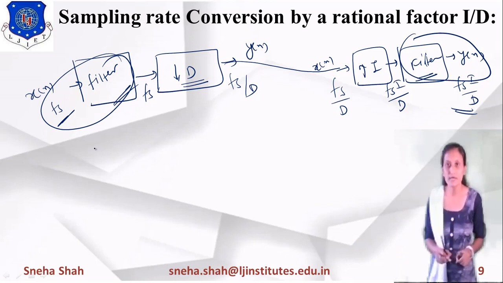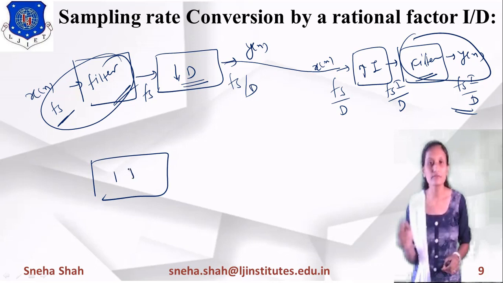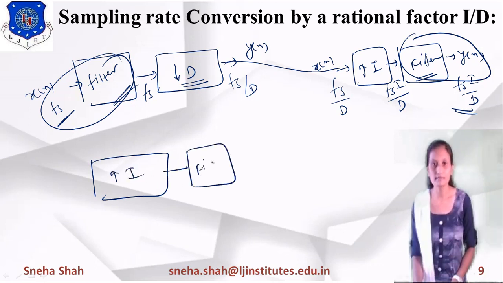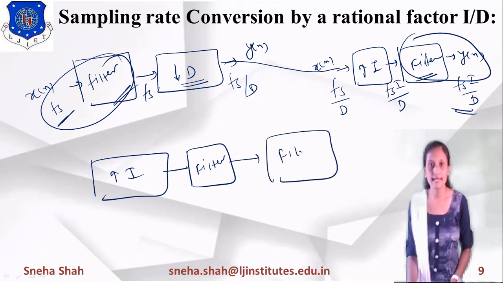Now if we use the upsampler first, then the upsampler's output is given to the anti-imaging filter, the output of it is given to the anti-aliasing filter, and the output of it is given to the downsampler. Suppose I am using this at last, right?